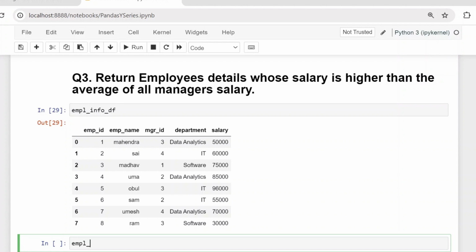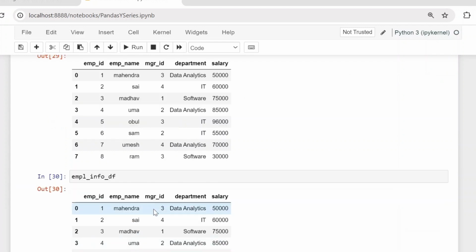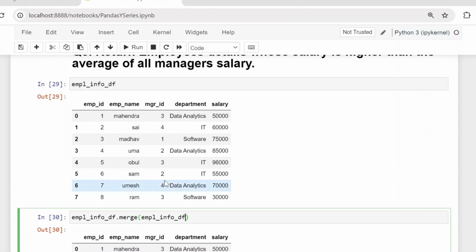empl_info_df. You can see this is the same data. So we are going to merge the same table, empl_info_df, with itself. On which column are we going to join, I mean merge? In the first table, which we can consider as the left table, and the other table as the right table, from the left table we are going to use manager ID, and from the right table we are going to use employee ID. So we are merging on those two columns.